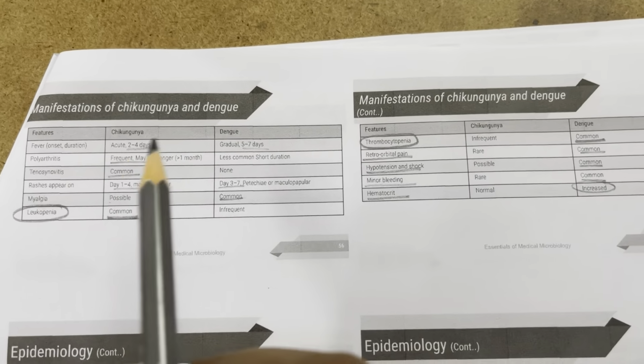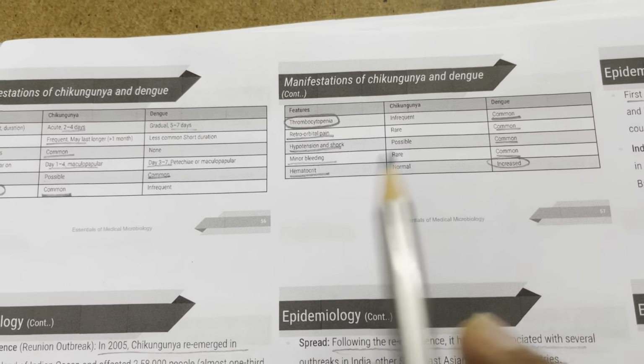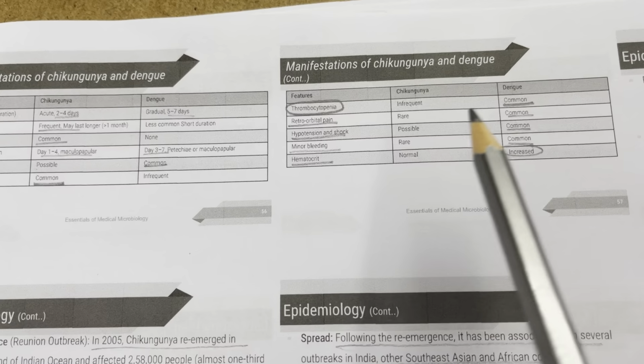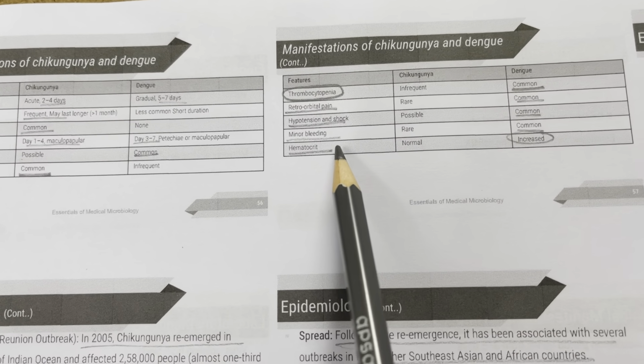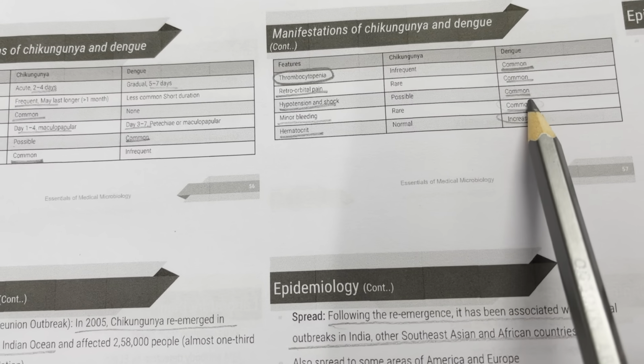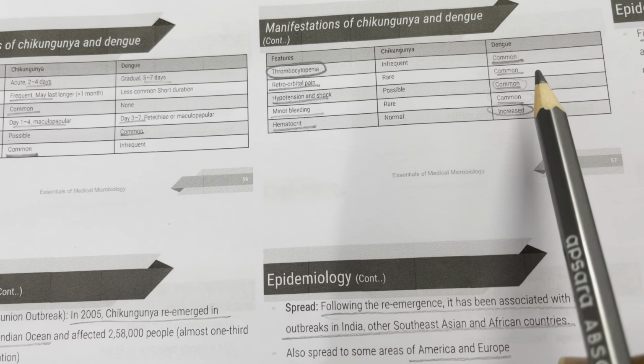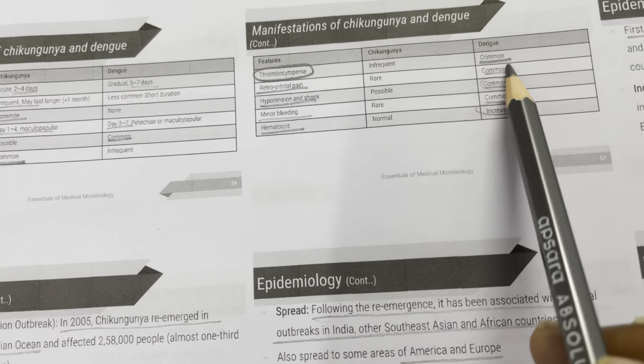Next, moving on to differences between chikungunya and dengue. Remember, in dengue there is high plasma or fluid loss, right? So the hematocrit is increased in dengue. Minor bleeding, mucosal bleeding, is common in dengue. Hypotension and shock, again due to plasma fluid loss, and retro-orbital pain are common in dengue.